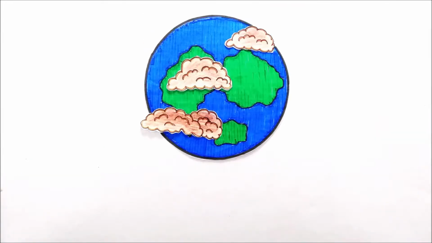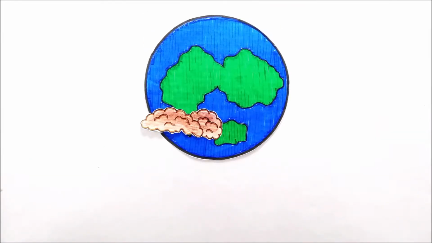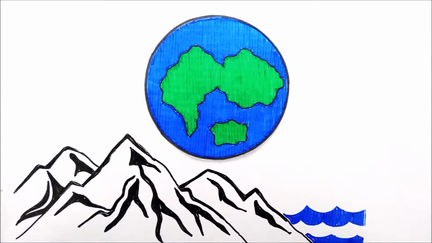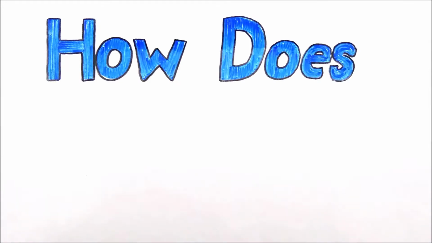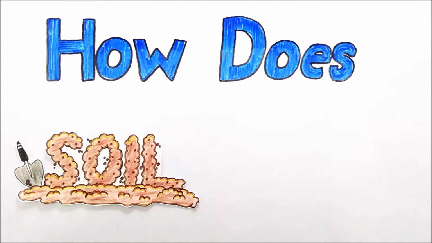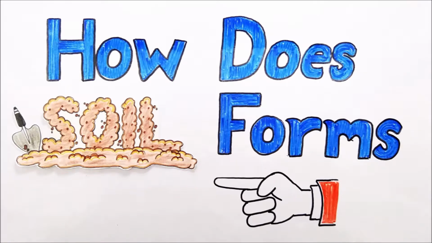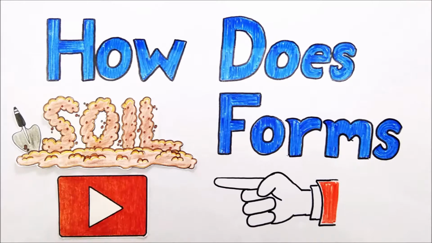It seems that soil has always been on the earth. But when the earth was formed, there was no soil on the planet. The whole planet was covered either in rocks or in ocean. So how did this life-giving soil form? Today we shall know about the process behind the formation of soil. So stick with us throughout the video and know how this process works.